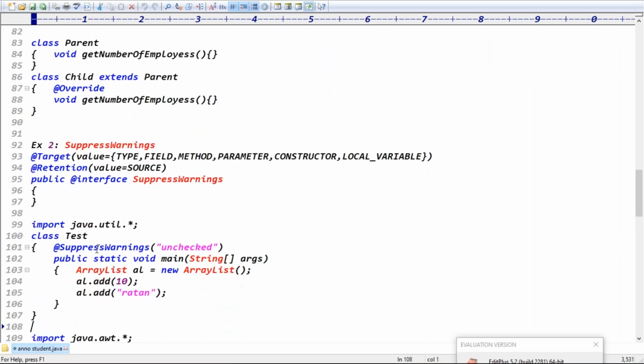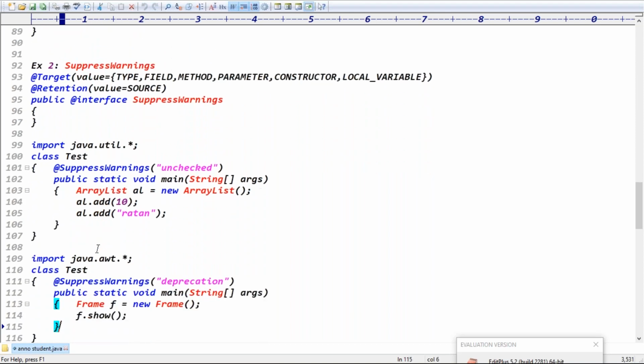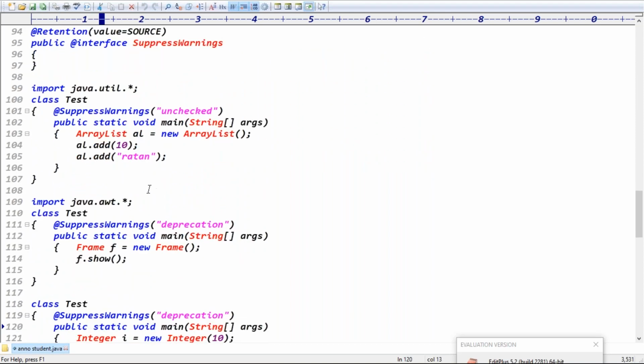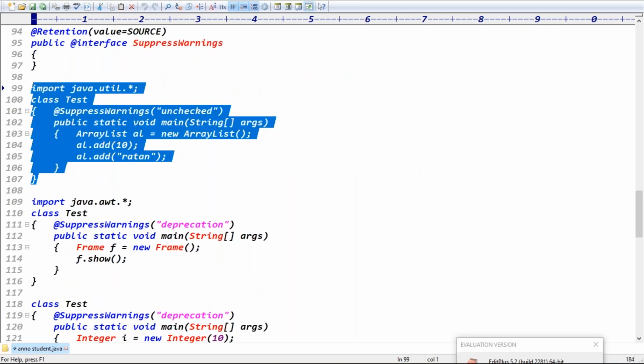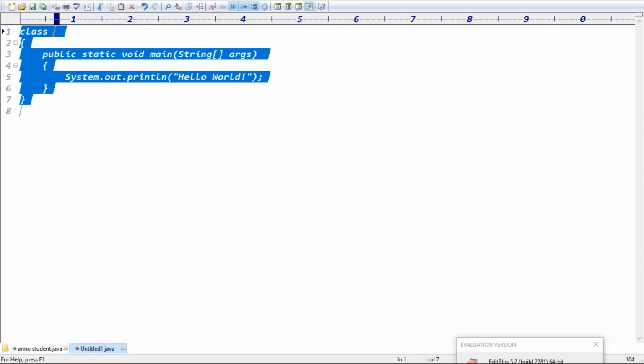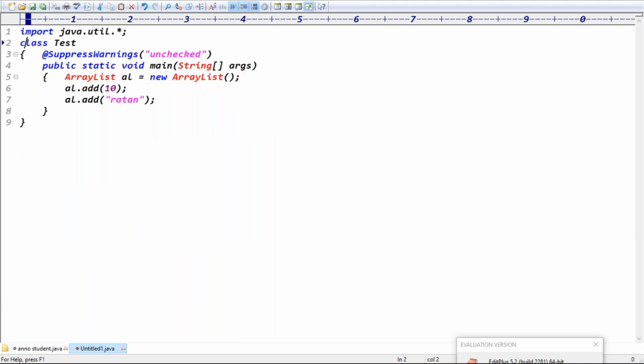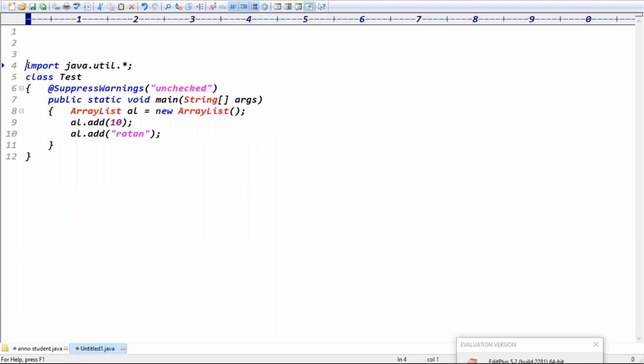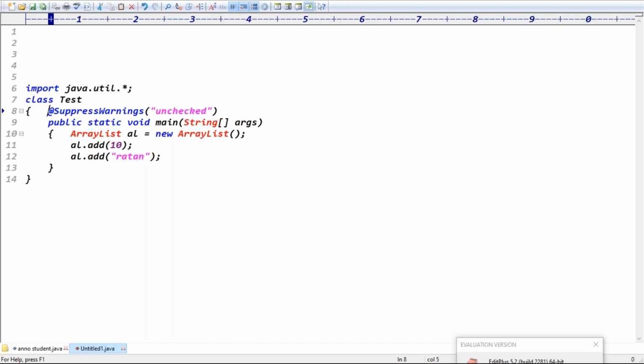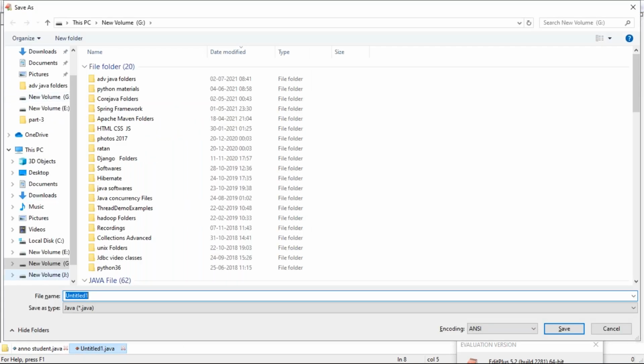Exactly. Next one is the @SuppressWarnings annotation. Suppress warnings means, for example, ignoring the deprecation warning message, right? In the same way, in collections we have the ArrayList class. I'm adding elements to the ArrayList, an object and 10, right? Because ArrayList is by default not type safe.